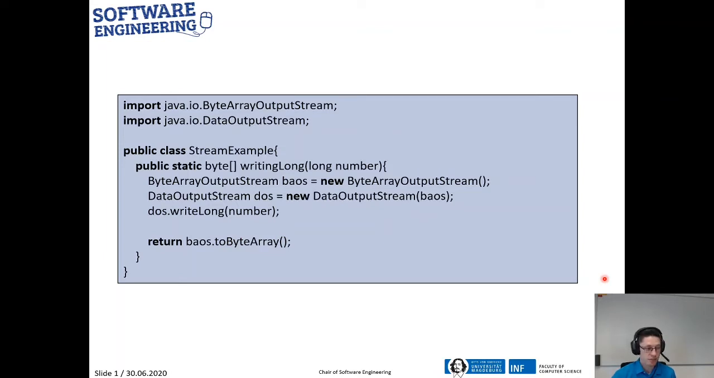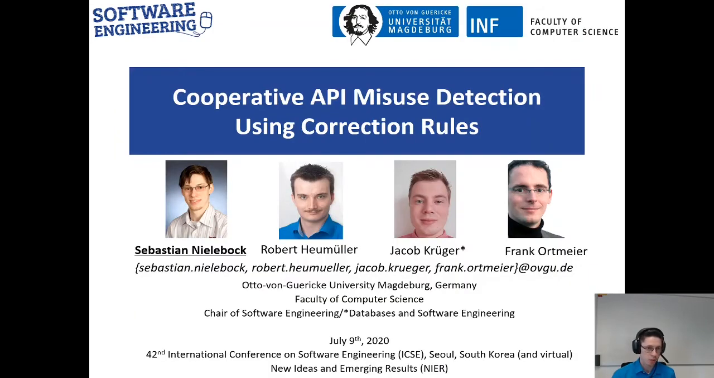However, the problem is that sometimes the outer stream does not properly write the input into the inner stream, and therefore it is a good habit to flush or close the outer stream. This is a kind of an API misuse, and our goal is to find and fix these API misuses automatically.